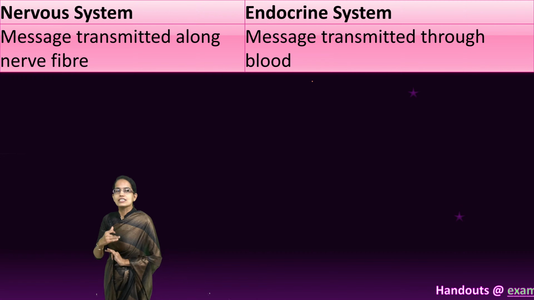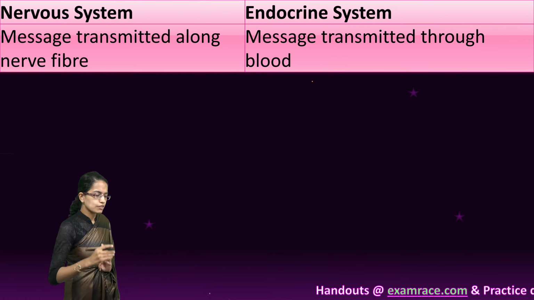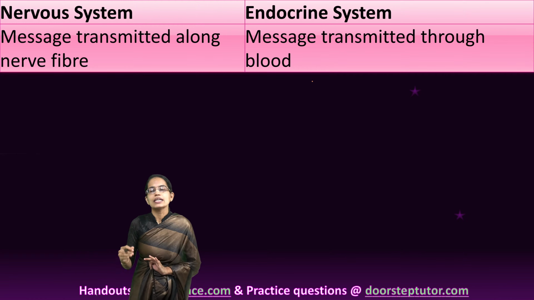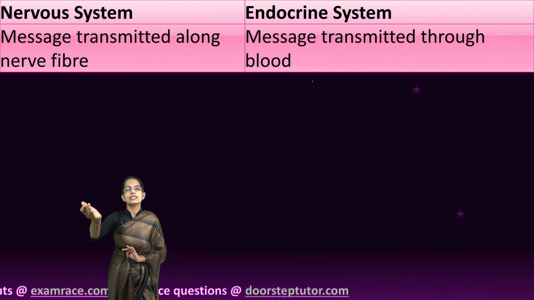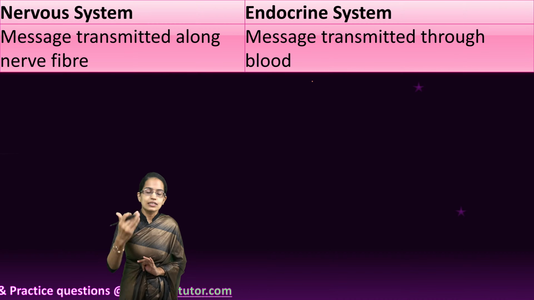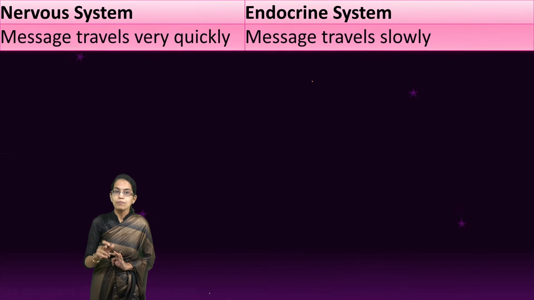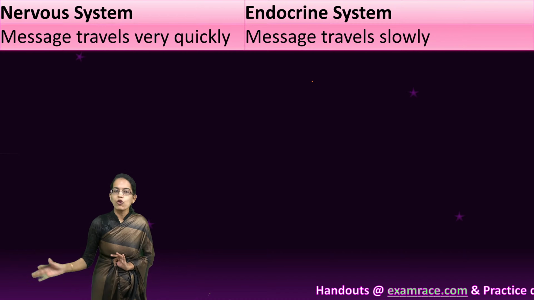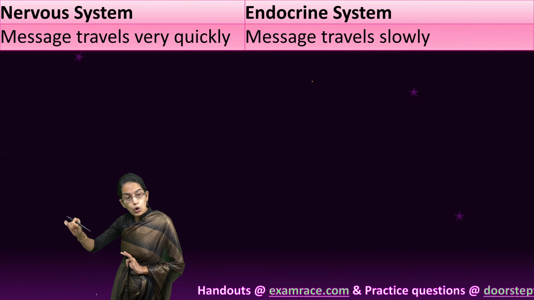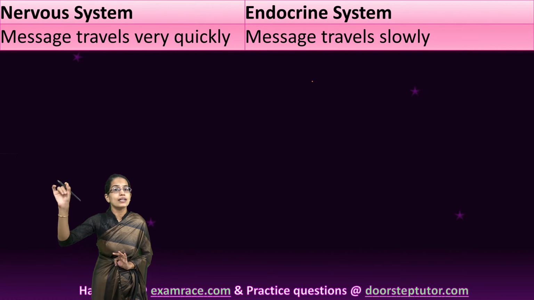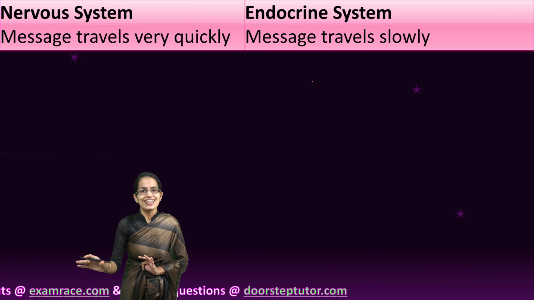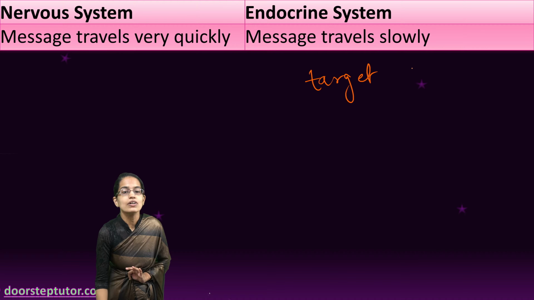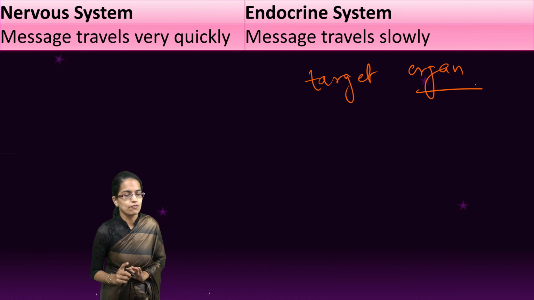Now, in a nervous system, the messages are transmitted from one neuron, synapse, another neuron. However, in an endocrine system, as we said, the secretions are directly into the blood and the transmissions take place through the blood. But they act only on the target receptor. They are flowing with the blood, but they know where to act. So specific target receptors are targeted and they are called target organs. So in endocrine system, we have target organs that are directly affected.